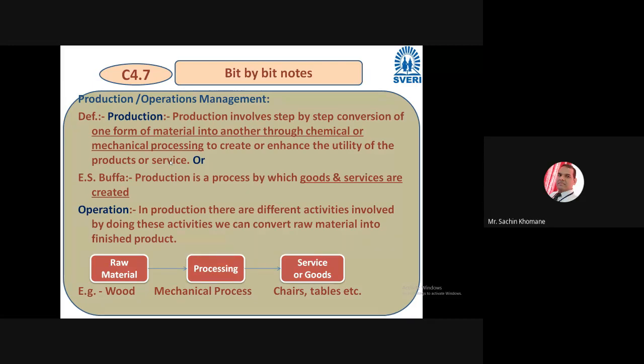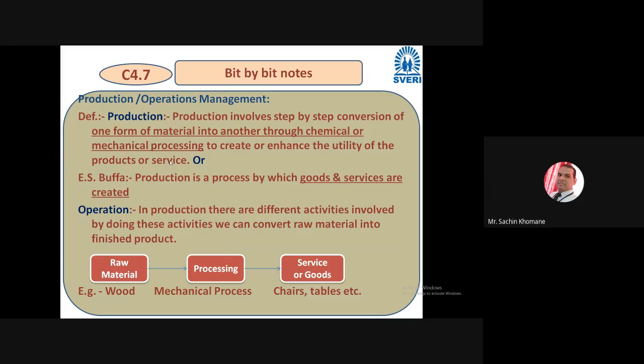Now what is operation? In production there are different activities involved. By doing these activities, we can convert raw material into finished product. And what are those different activities? You can say it is operation.